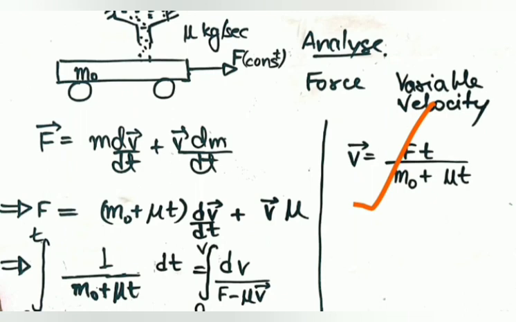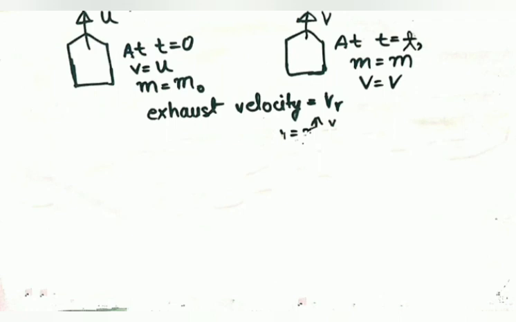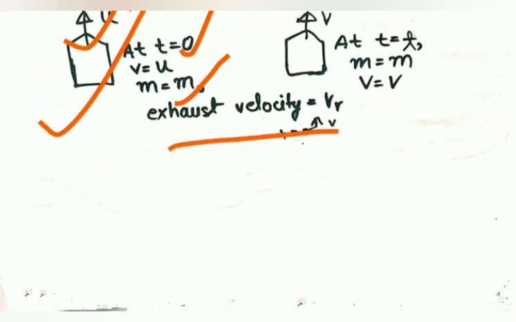Now I'm going to bring forward another situation. Let's see what it is. Yes, it's somewhat rocket science. Congrats, you are going to learn, and it's very interesting. A rocket was initially moving with a velocity vector u in the upward direction at time equal to 0, and the mass of the rocket was m naught. But maybe to change its velocity or direction, the exhaust was put on.